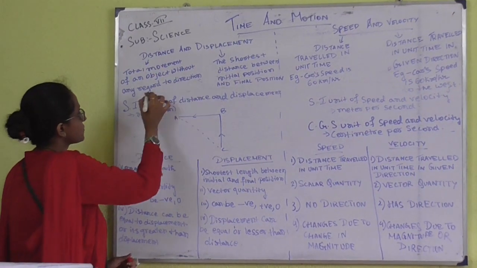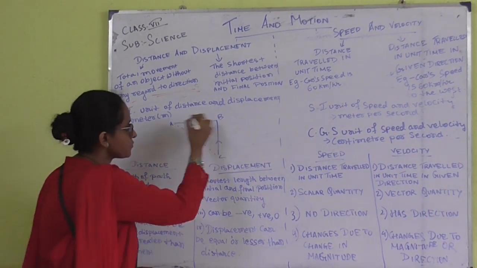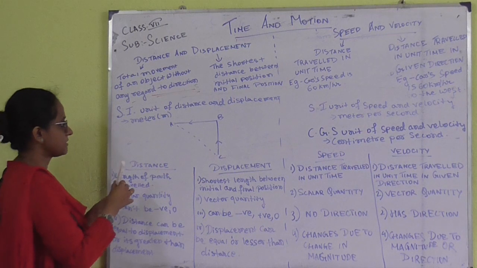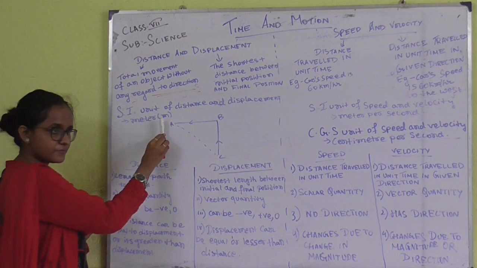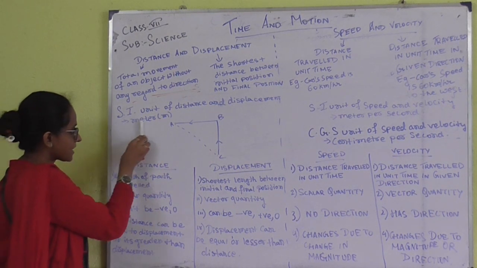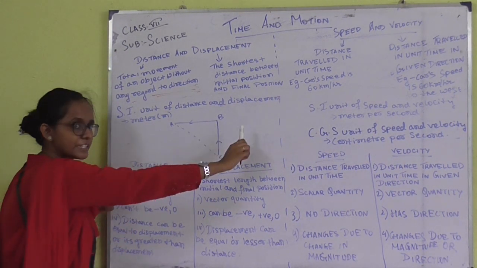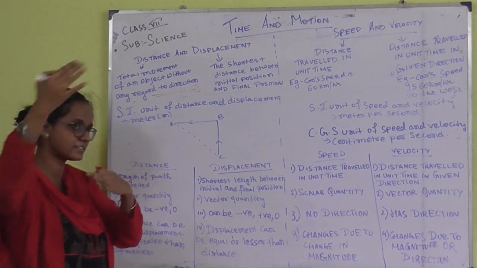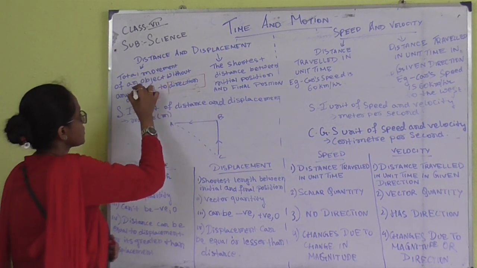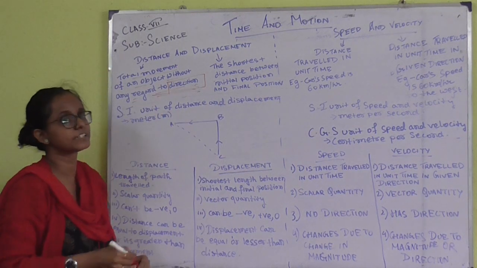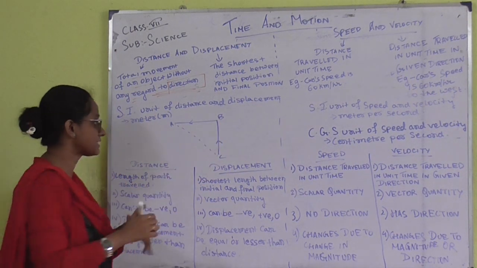Okay, so the total movement of the object without any regard to the direction. Okay, so it means the total movement of the object. Clear? Suppose this pen is moving from here to here. It doesn't have any destination, I am just mentioning that suppose it has started moving. It doesn't know where it has to reach. So in that sense, what I am trying to say is that the total movement of an object without any regard to the direction, means just the object is moving without any destination, then that is called the distance.